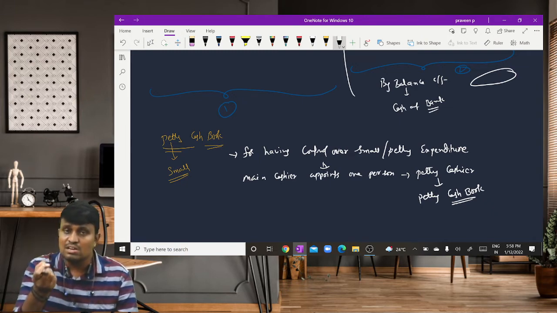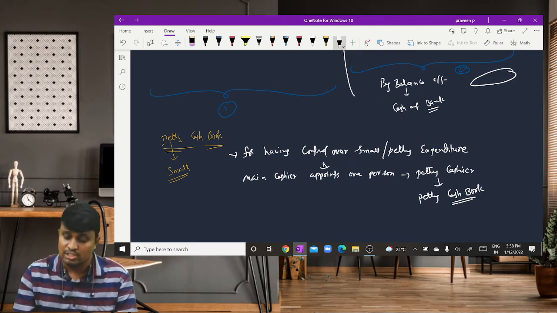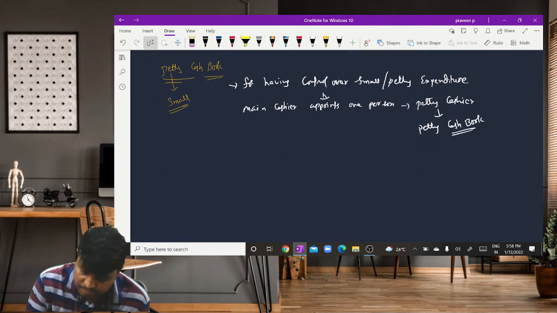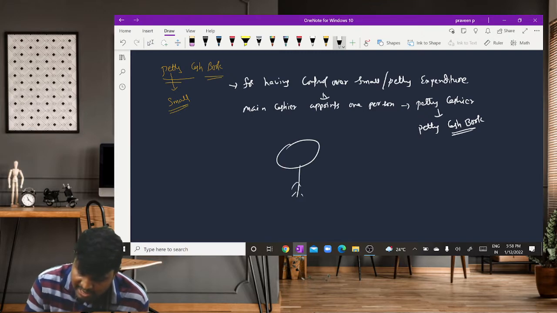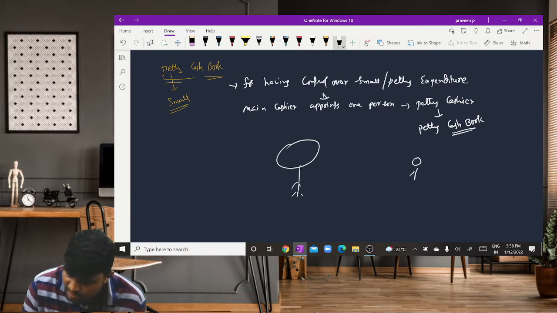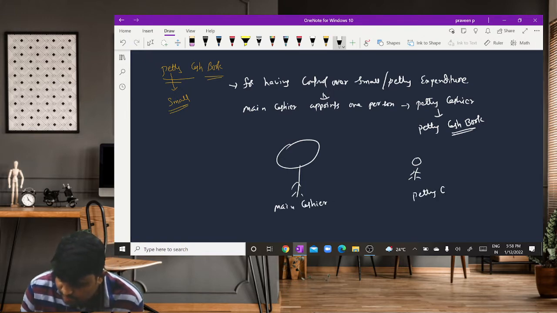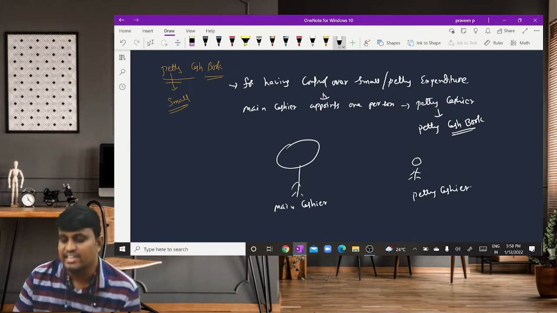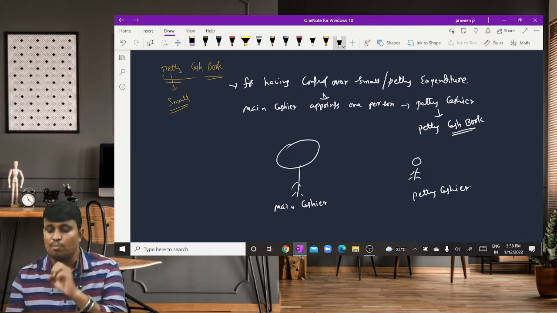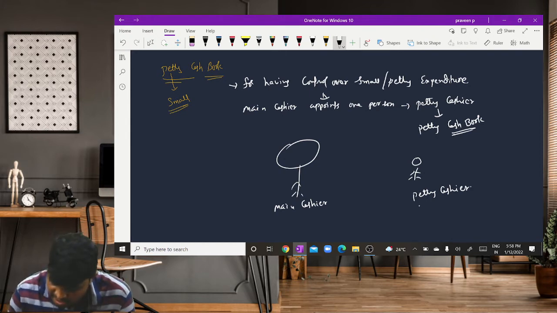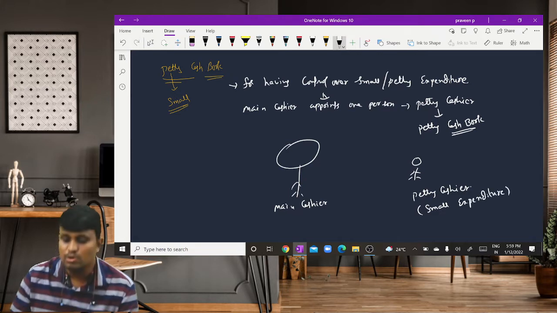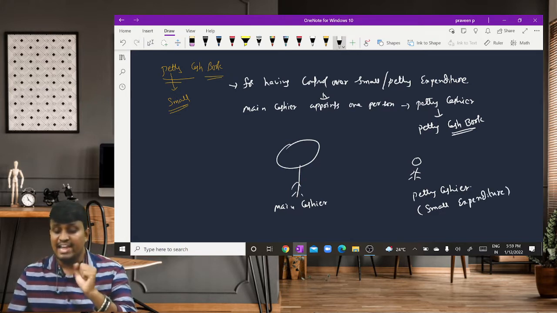For having control over those expenditures, the main cashier appoints one person called the petty cashier, to have control over small expenditure.